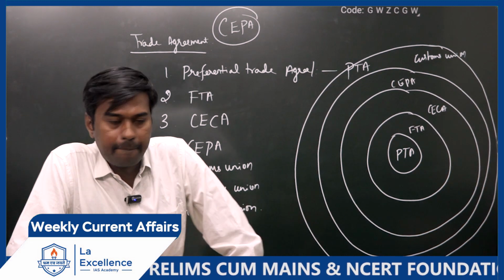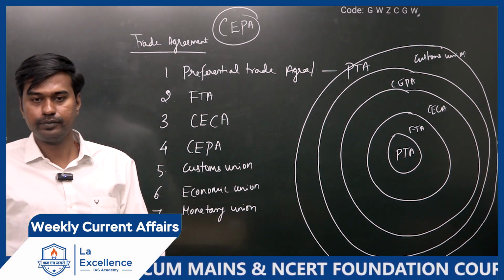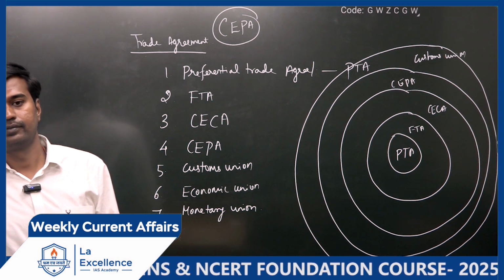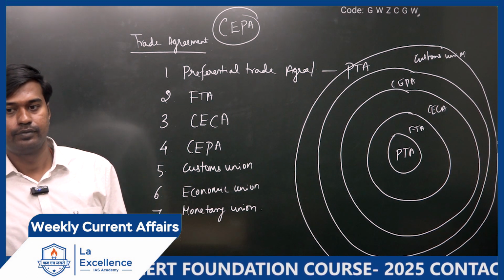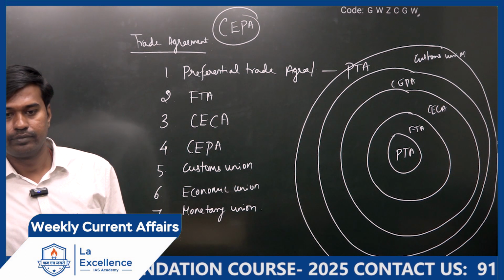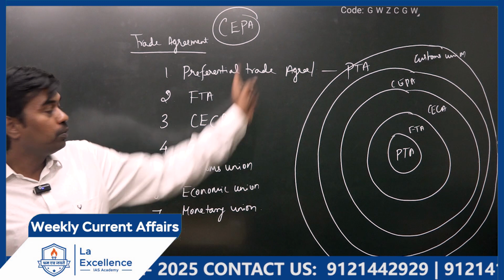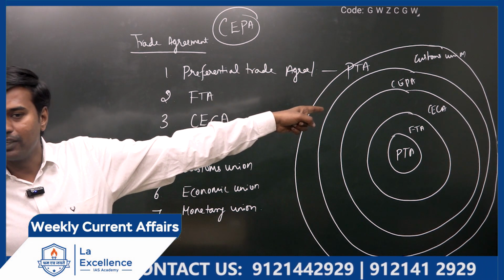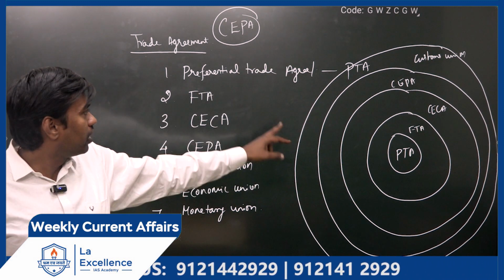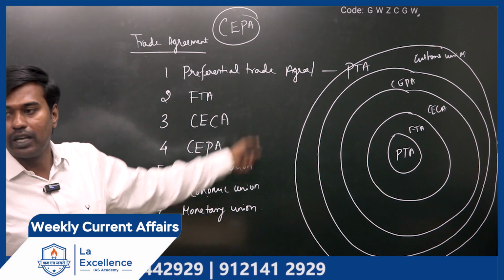Done? Put two more boxes. I could not have space to draw fully. Two more rounds, for economic union and monetary union.